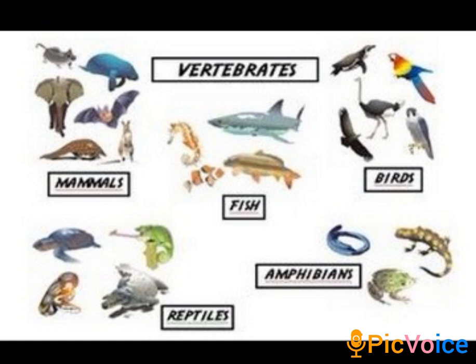The next one is the amphibia. Amphibia are the animals which can live underwater as well as on the ground. The younger ones generally live in the water. For example, in the case of the frog, the tadpoles live in the water. Their body has slimy skin and a smooth surface. They lay eggs.